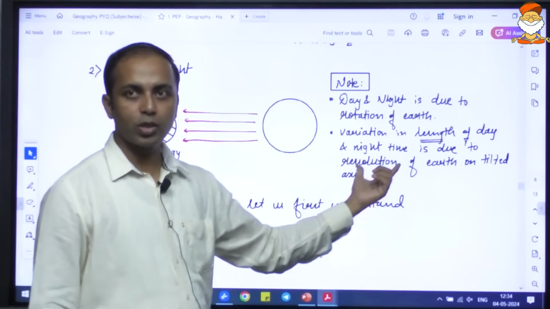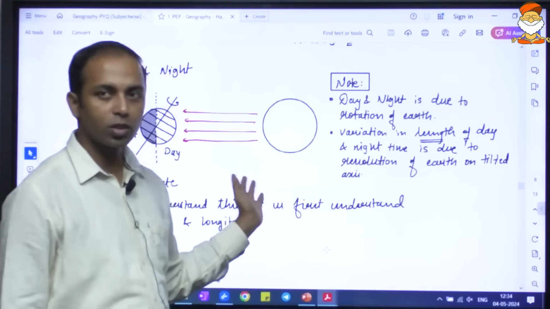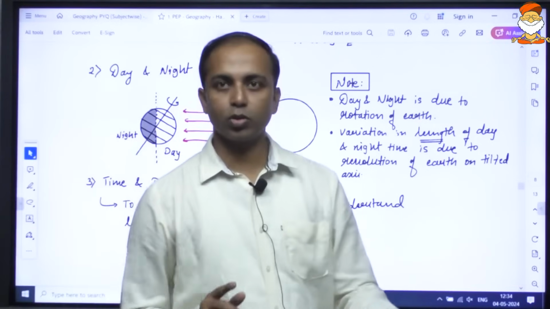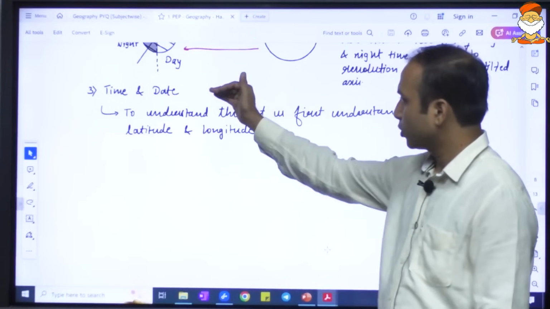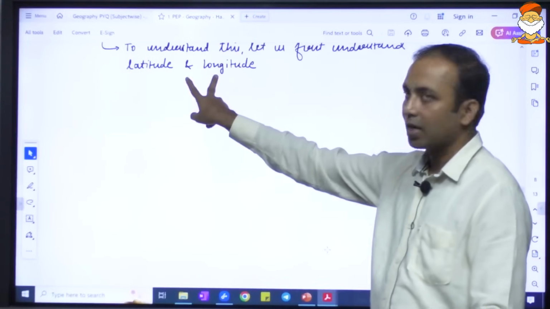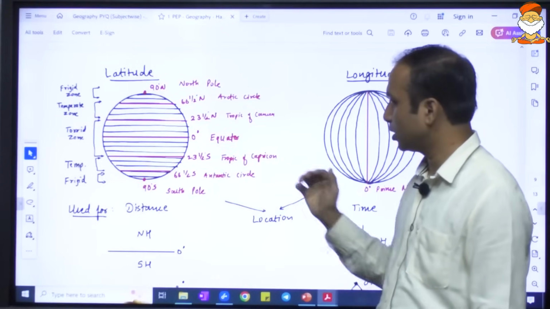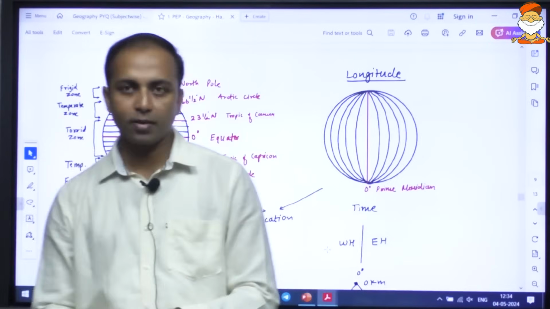It is revolution along the tilted axis. We'll try to do this in a little more detail in the subsequent topic. This was also a 2013 UPSC question. With respect to time and date, we'll first understand latitude and longitude, then we'll proceed ahead with understanding time and date.